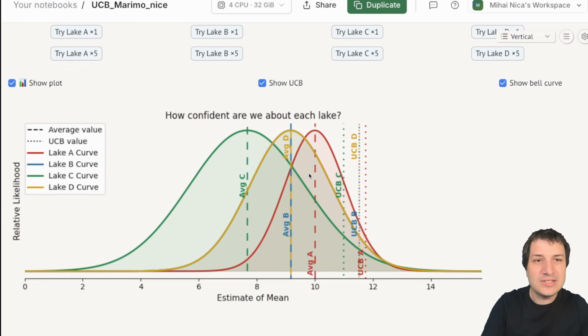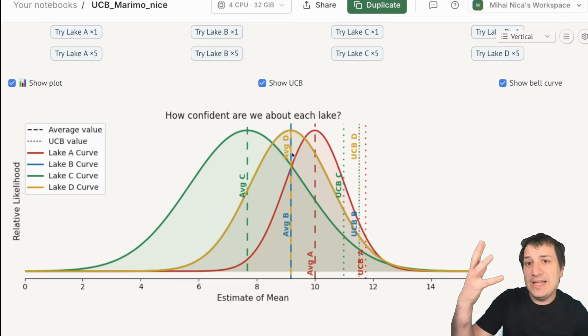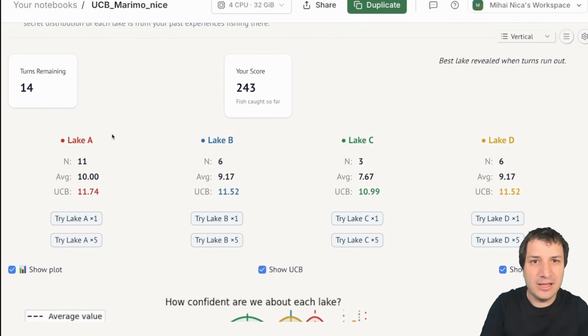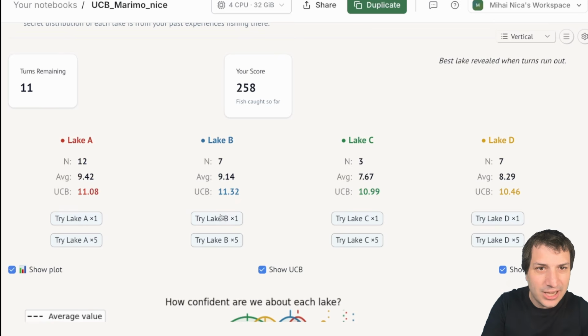And so you can see how this thing is going. We're narrowing them down over time, and we're doing this balance of uncertainty and goodness. This is the UCB algorithm. How many turns do I have left here? 14 turns, almost done my fishing trip. Let's do this UCB algorithm by choosing the best UCB button each time. 11.3, 11.08, 10.5. And so in the end, I'm spending a lot of time here because these lakes are all pretty similar.